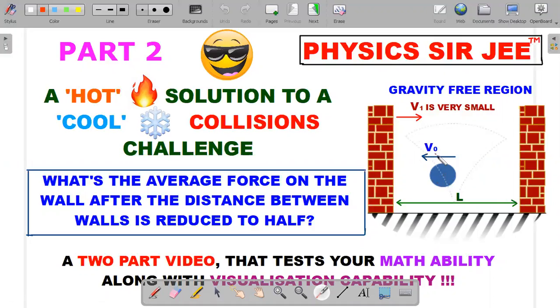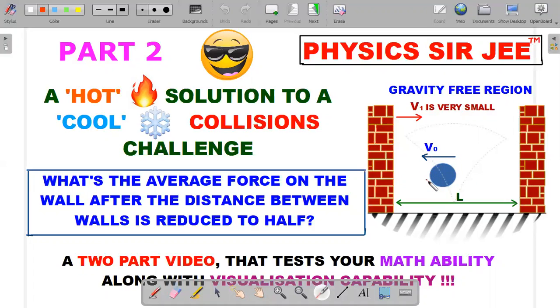So the question goes like this. For the uninitiated, on the right of the screen there were two walls, of which one is fixed and the other is moving very slowly. You could see the value of V1 is very small, and the ball is moving back and forth between the walls. Since the wall starts moving, the velocity of the ball will change, and the first question asked for the velocity when the wall moves to a distance of L by 2 from the other wall.